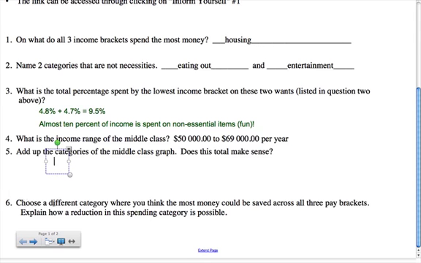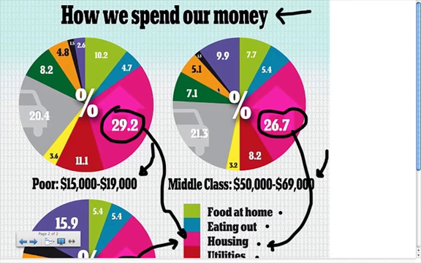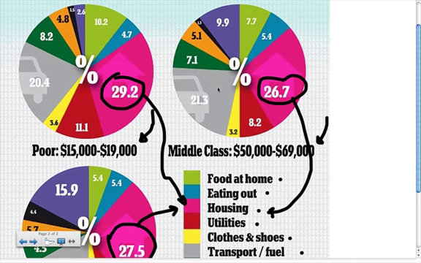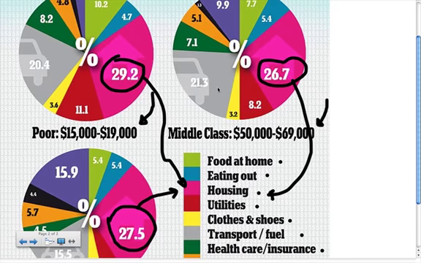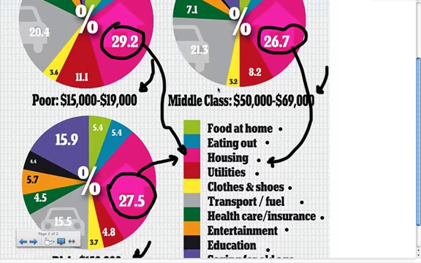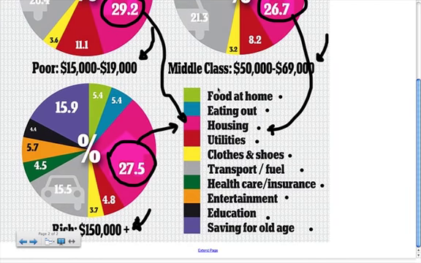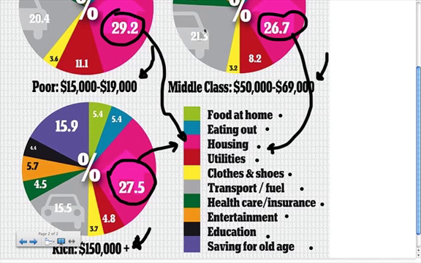Then question 6 says, choose a different category where you think the most money could be saved across all 3 pay brackets. Explain how a reduction in this spending category is possible. When we look back here, you can pick any category and explain why you think you can make a change to that category to save money. Personally, I wouldn't want to give up education. I wouldn't want to give up my health. But I find, especially in North Bay, transport and gas is a really easy way to save money. You look here and people are spending a load of money on getting around. By riding a